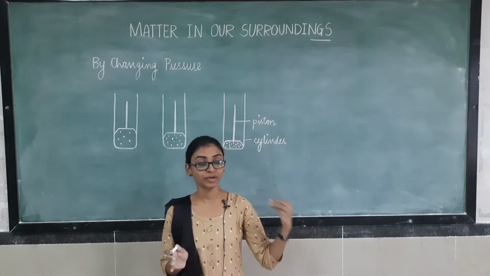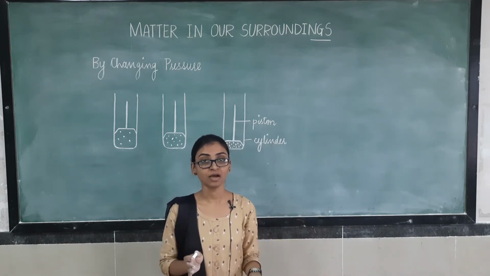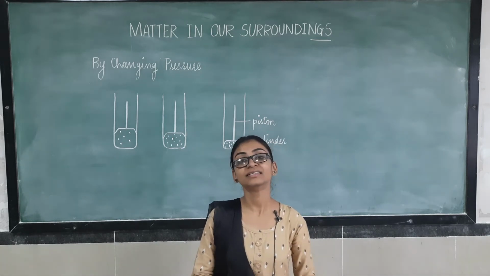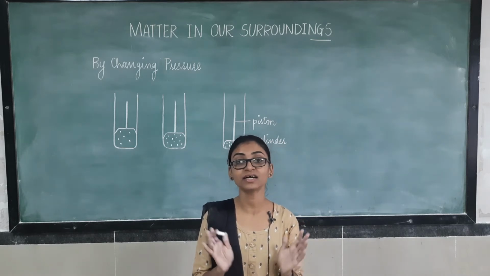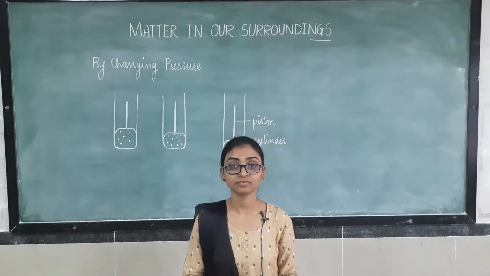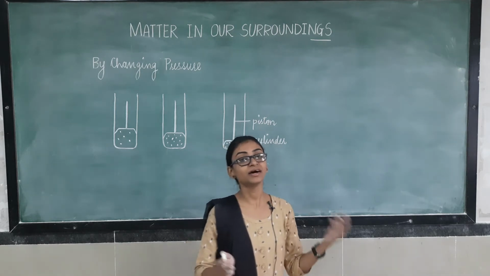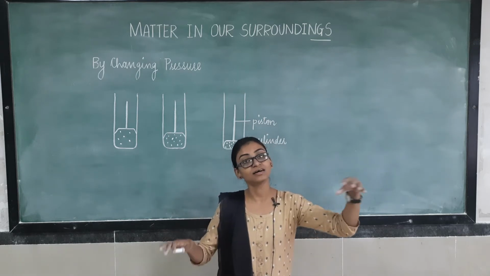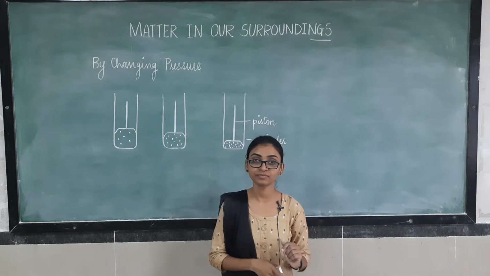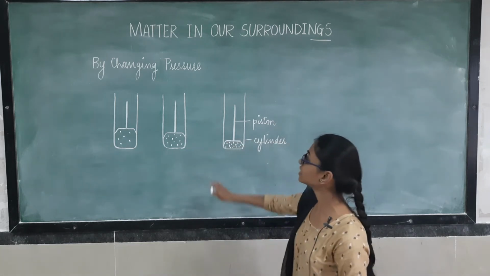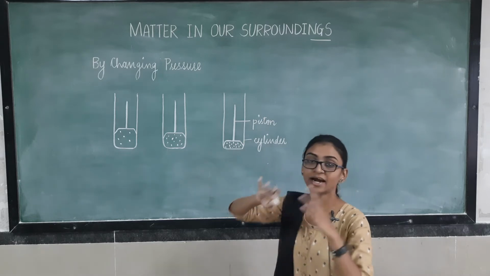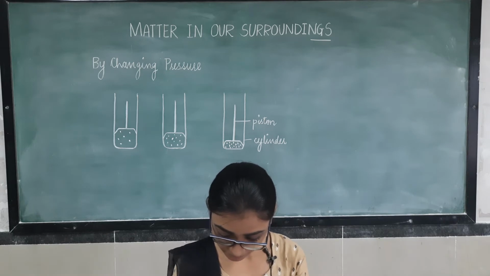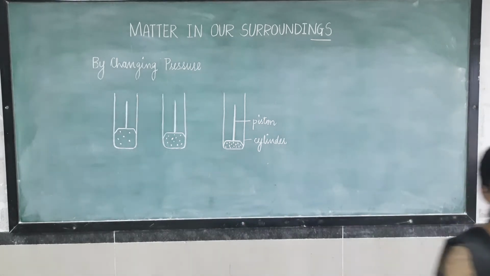Now, when we decrease some pressure from that solidified carbon dioxide, what will happen? That carbon dioxide is directly getting converted into its vapor state. Okay, what is happening here? That solidified CO2 is directly getting converted into its vapor state as the pressure is decreased. Okay, so here we have seen what happens with increasing the pressure and with decreasing the pressure. So here we have completed the effect of pressure.